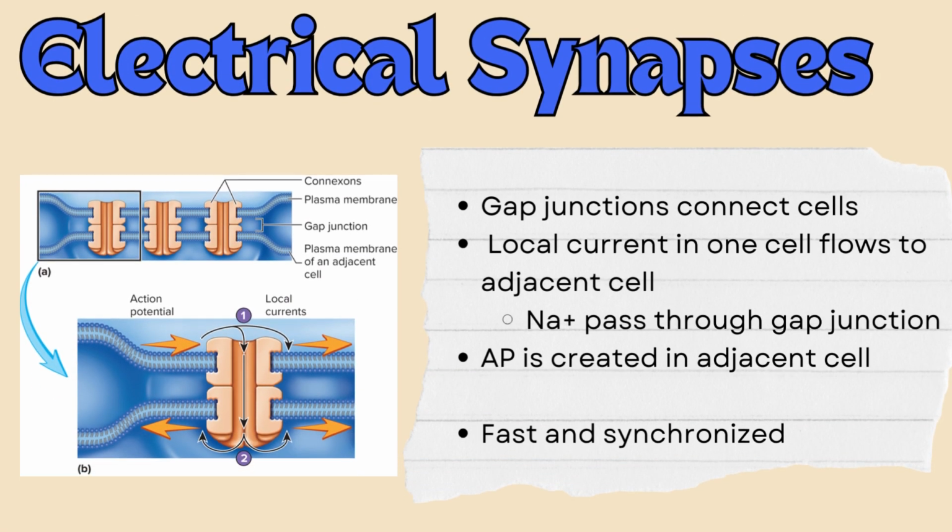The first type of synapse is the electrical synapse. Here, gap junctions connect two adjacent cells. The local current of one cell flows to the adjacent cell where sodium ions pass through the gap junction. The action potential is subsequently created in the adjacent cell. Electrical synapses are fast and synchronize groups of cells.